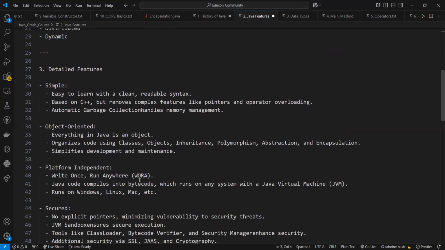Java is very easy to learn and its syntax is simple, clean, and easy to understand. According to Sun Microsystem, Java is a simple programming language. Why? The reasons are that Java syntax is based on C++, so it is easier for programmers to learn it after C++.